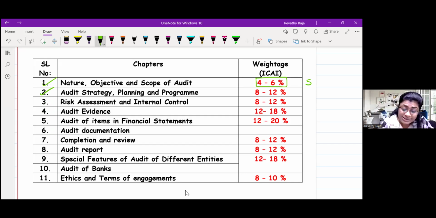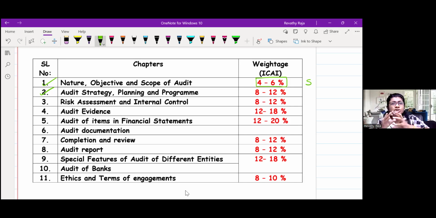Now going to the second chapter, Audit Strategy, Planning, Program, which is basically SA 300. When compared to other chapters, it is a small chapter, but it has links with various other chapters like acceptance of client, quality control, ethical requirements, which is chapter number 11.